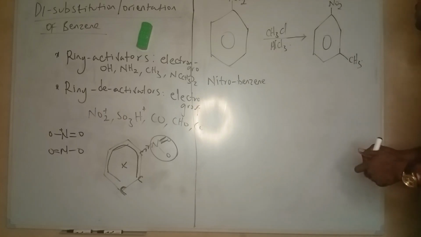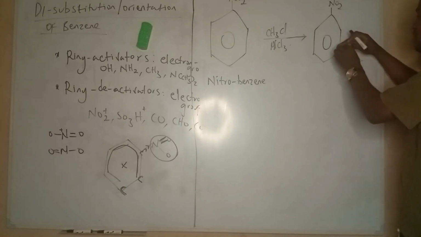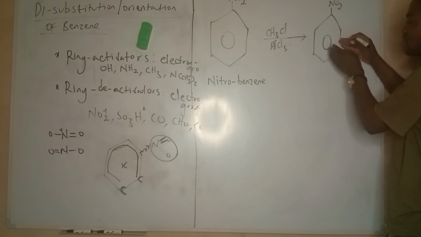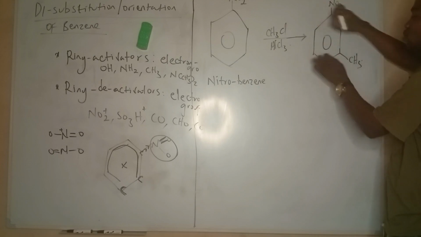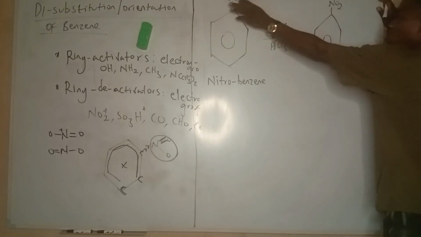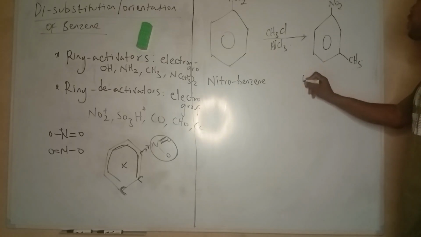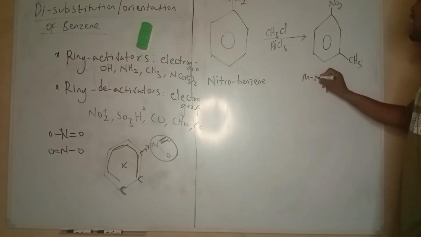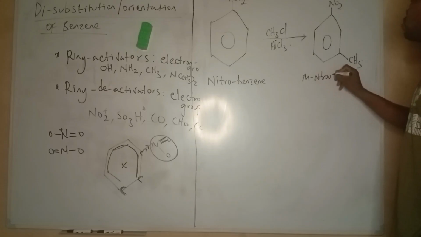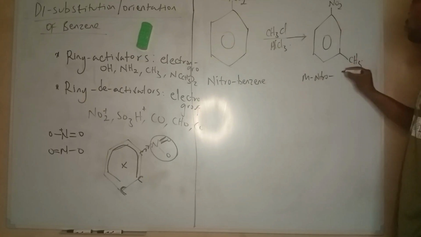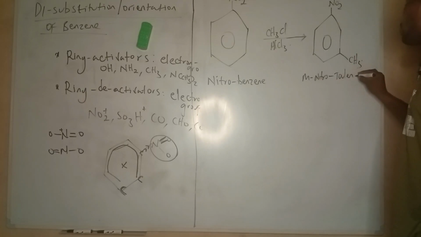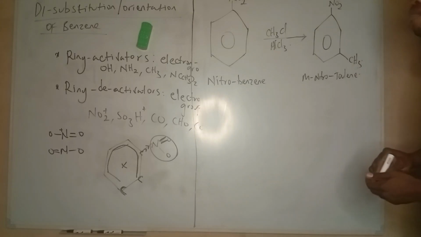There'll be a scarcity of electrons at the other positions. So NO2 is going to direct methyl to the meta position. What we're going to have is meta-nitro. Remember, methylbenzene is called toluene. So it is meta-nitrotoluene, or people can say meta-methylnitrobenzene. Anyhow you see it.